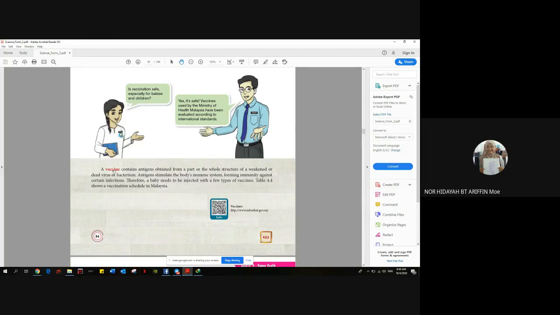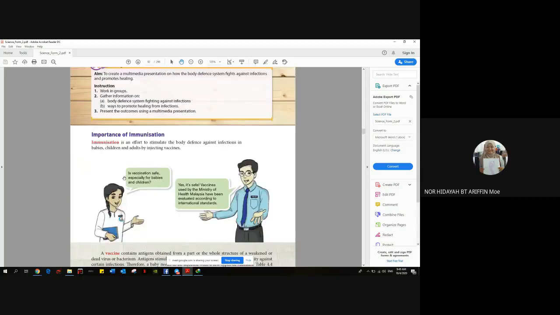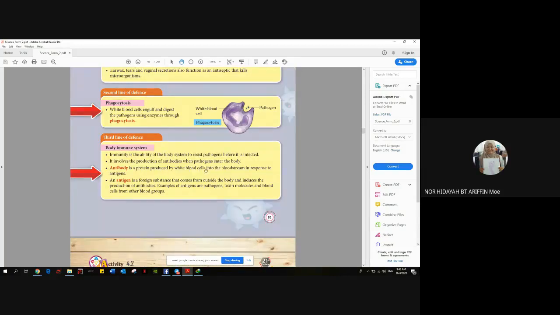Actually, once this vaccine or that virus or bacteria is injected into our body, our white blood cells will automatically produce antibody once dia identify the antigens. So dia tulis dekat sini, antibody is produced in response to the antigens. So maksudnya, this vaccine is injected into the body before we fall sick, before our body is infected by certain bacteria.